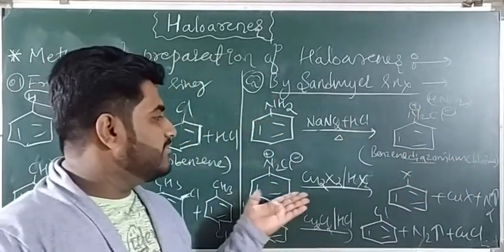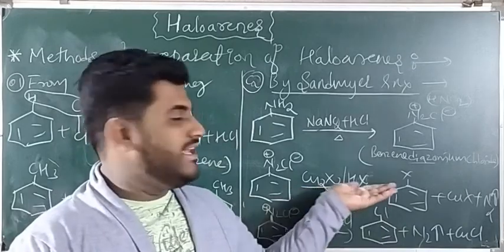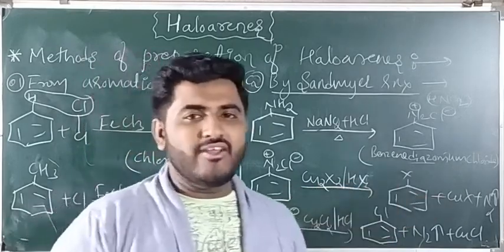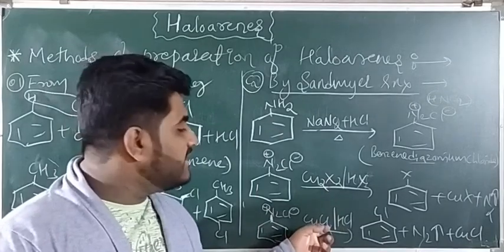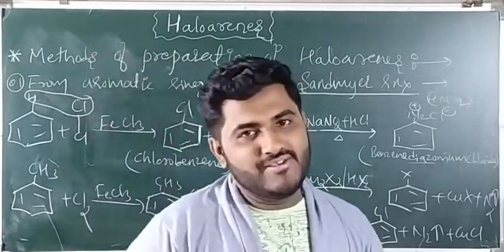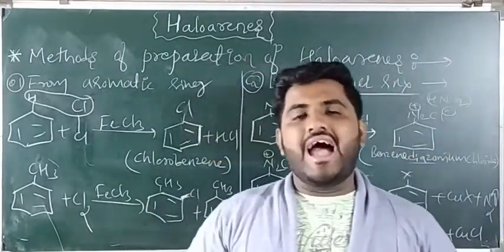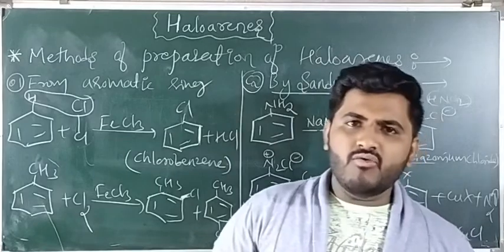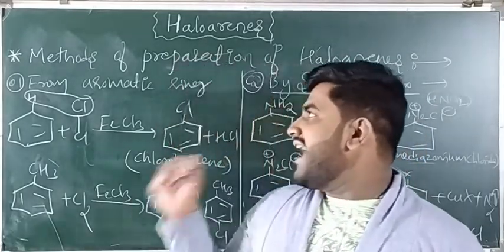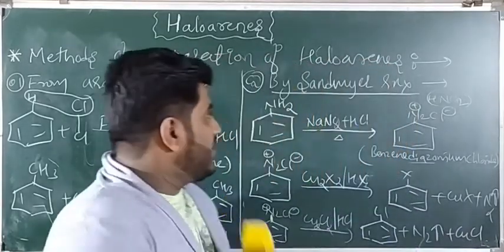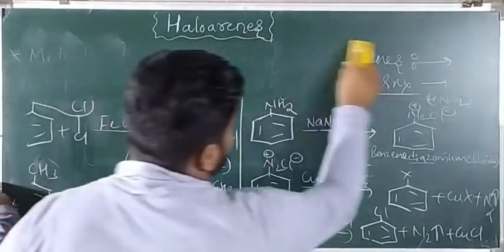When this benzene diazonium chloride is treated with cuprous chloride or cuprous halide in presence of halo acid, we are getting the respective haloarenes. In place of cuprous halide, we can use cuprous chloride or cuprous bromide, so we get chlorobenzene and bromobenzene. These are the two important methods to prepare haloarenes. Now we will study the physical properties of haloarenes. I hope you understood this much.